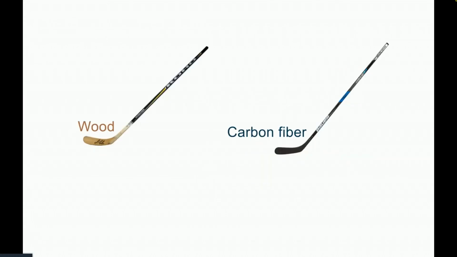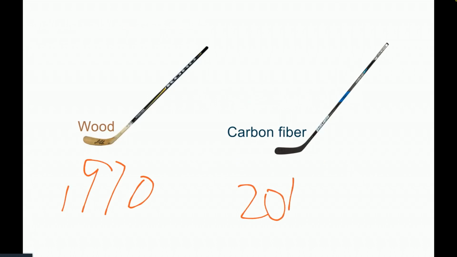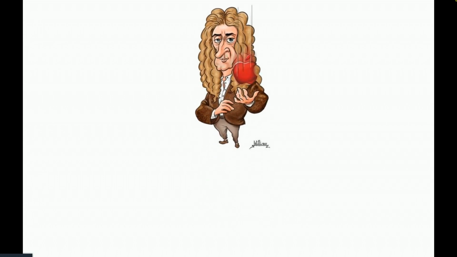That's why hockey sticks have evolved to be made of lighter material, where in the 1970s, hockey sticks were made of wood, and in 2017, hockey sticks are made of carbon fiber. And that's all you need to know for Newton's second law.